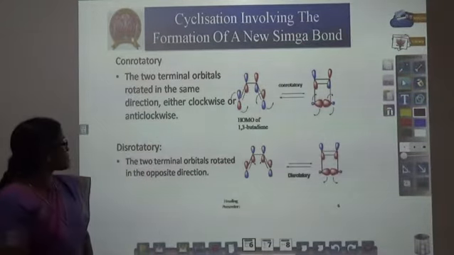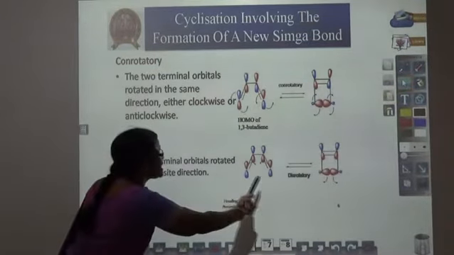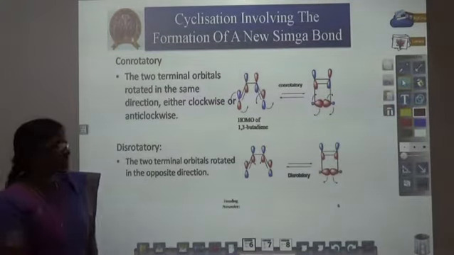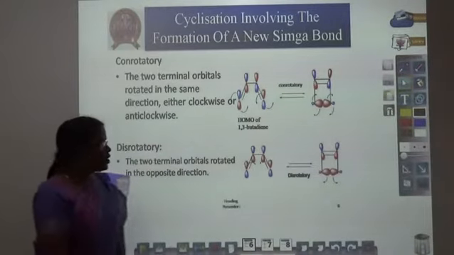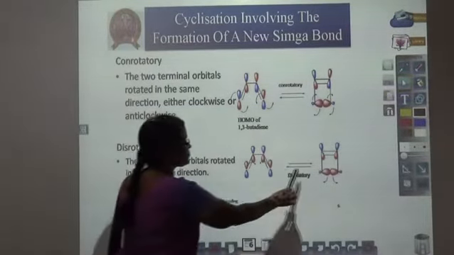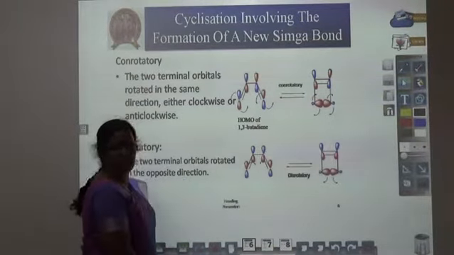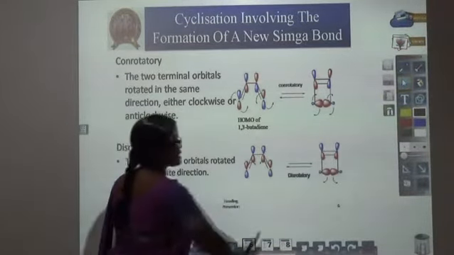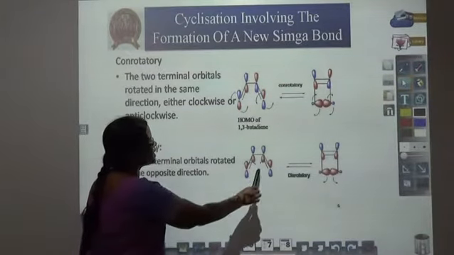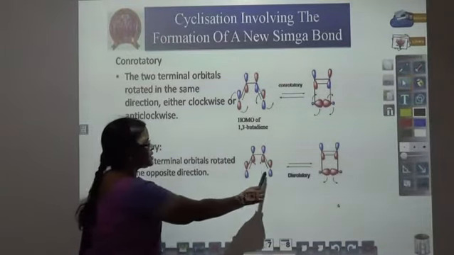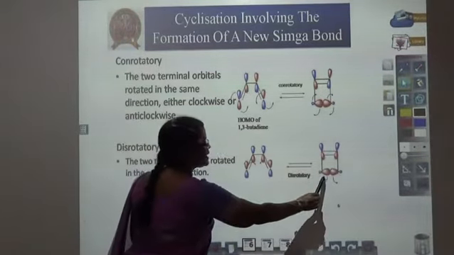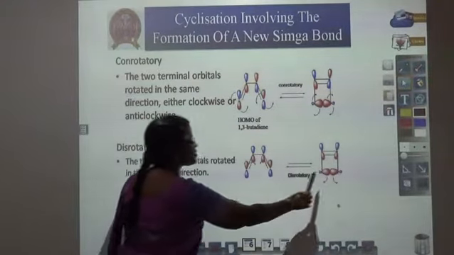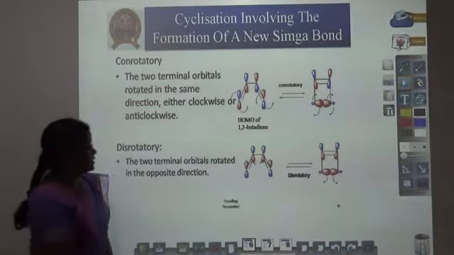Then what is meant by the dis-rotatory process? The two terminals of the orbitals are rotated in opposite directions. This is a different direction. So it is an in-phase orbital. To have the orbitals of the same sign undergo head-on overlapping, they are rotated in different directions. The terminal orbitals are rotated in different directions to meet the lobes of the same sign on head-on overlapping to give a sigma bond.